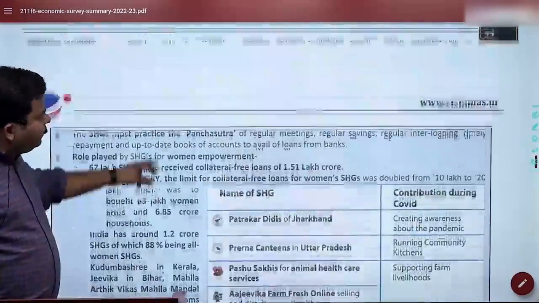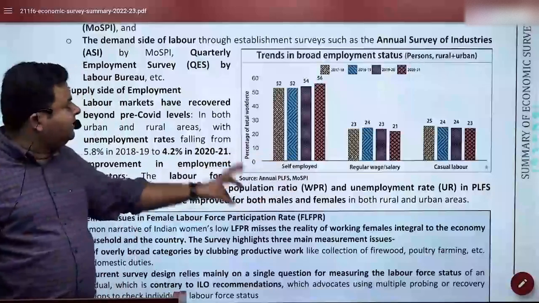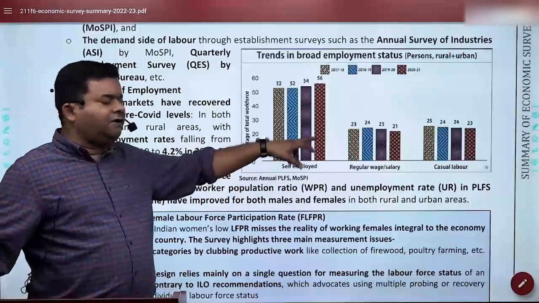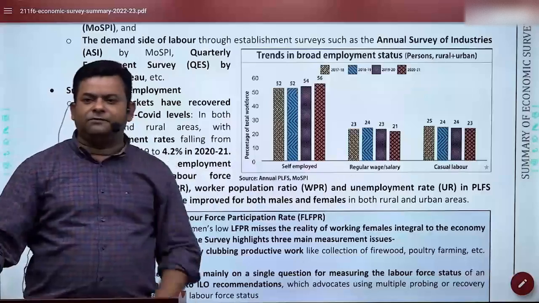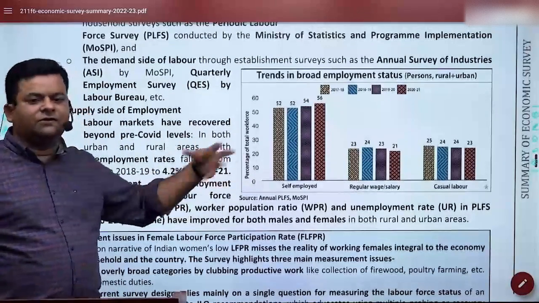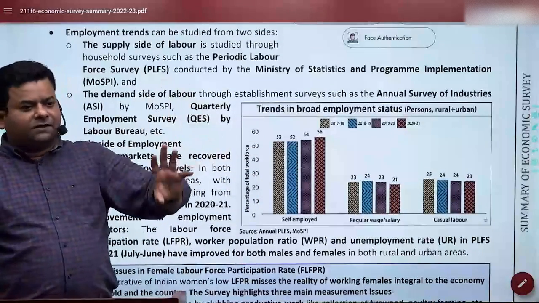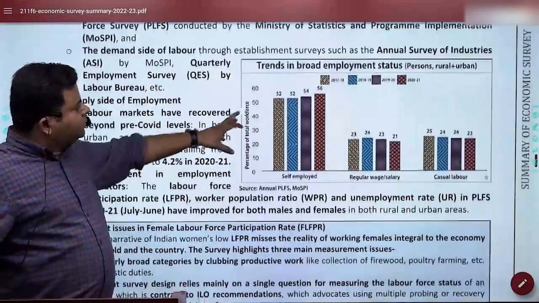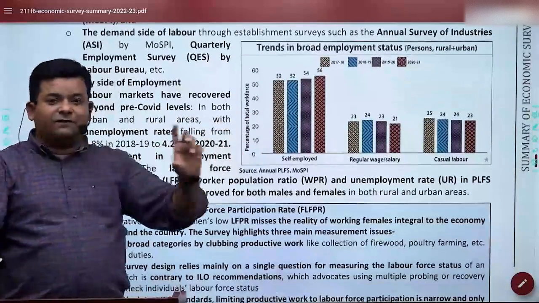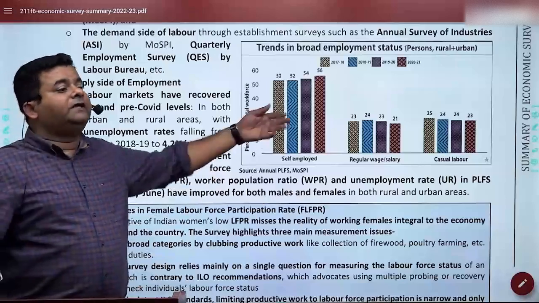So this is how both the data are proving it. These graphs have been taken for that: self-employed, regular wages, casual wages, they all are increasing. So you can say employment-wise, there's an increase. There is an increase on the demand side, there's an increase on the supply side. One thing which is very interesting is that in India, self-employed has increased.